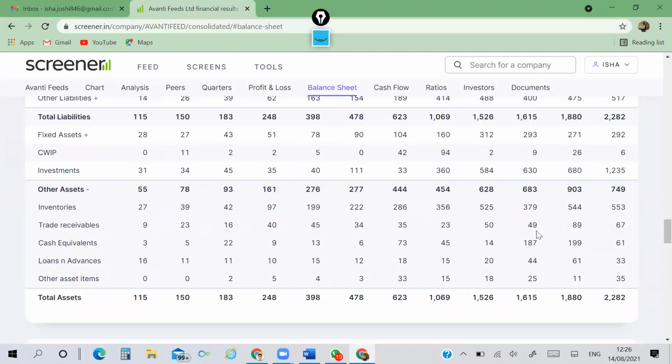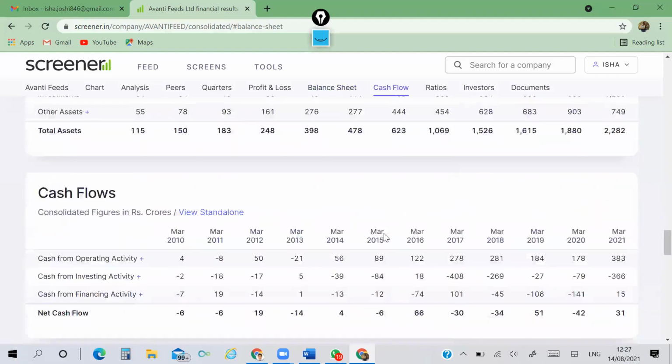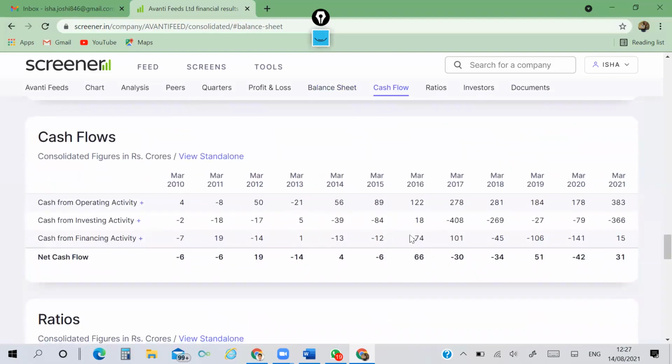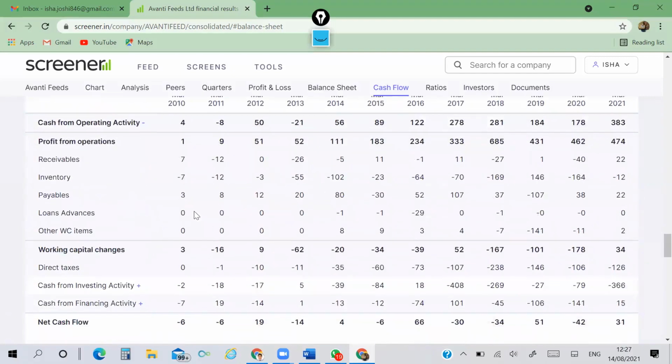Someone may be interested in inventory turnover. What is inventory turnover? That is given here, and you can use the ratio of inventory turnover in the first sheet, first window which we had taken. Thereafter, cash flow. Yearly cash flow is appearing here, and if you click on drill down, how these figures are arrived at broadly.